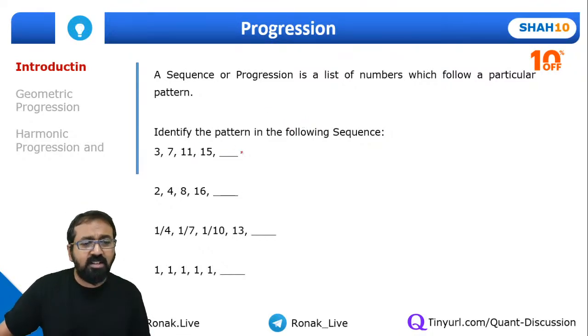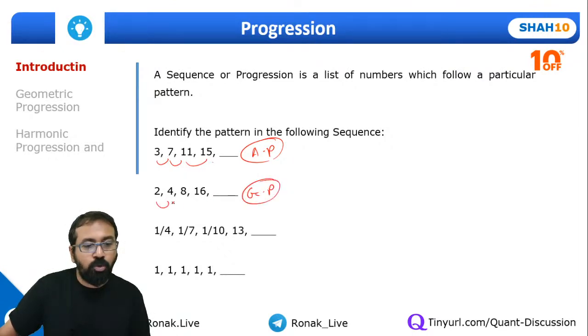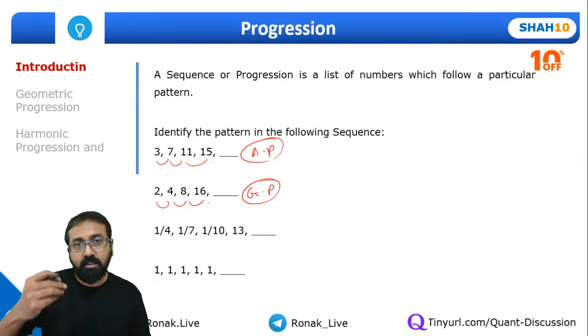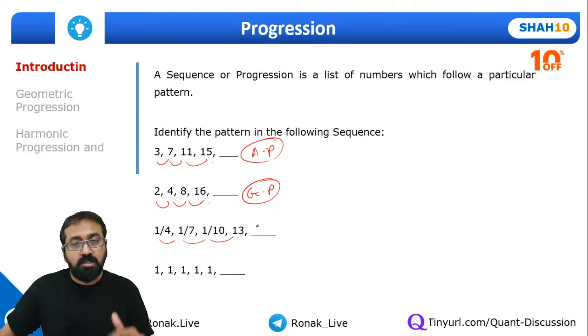We had discussed that this type of progression is called arithmetic progression, where the difference between two successive terms is the same. This is called geometric progression, where the ratio of two consecutive terms is the same. In simple words, you multiply the given number by a particular factor to get the next term, so that the multiplying factor remains the same in a geometric progression. And this is a harmonic progression. In harmonic progression, when we take the reciprocal of each term, the resultant progression is an arithmetic progression. So this is the characteristic of harmonic progression.